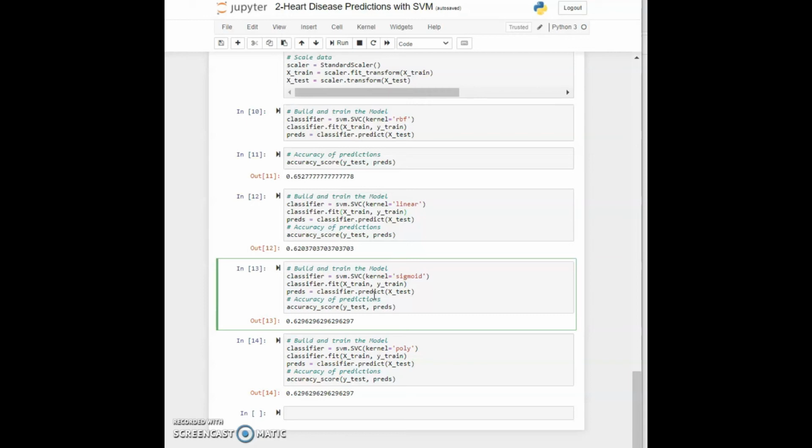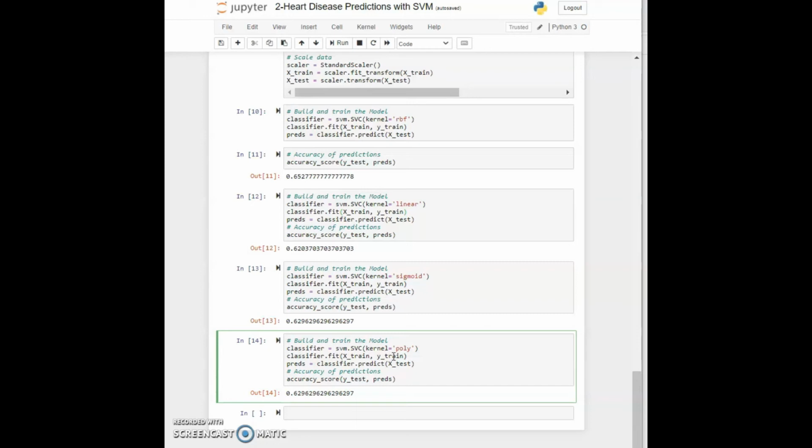So now in cell 14, let's try out the polynomial kernel and we'll check if we can get something better. You can see here that it is the same as sigmoid, but still pretty much under the RBF. So it turns out that our data is actually pretty much similar to the ones that we saw on the slide, that it is nonlinear and we should use the RBF function because with that we get an accuracy of 65%. And that will be it from this section.